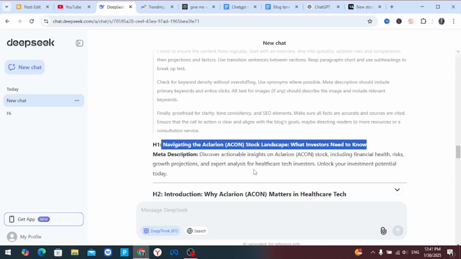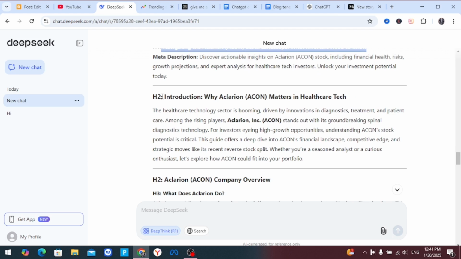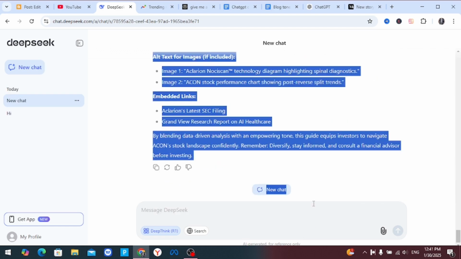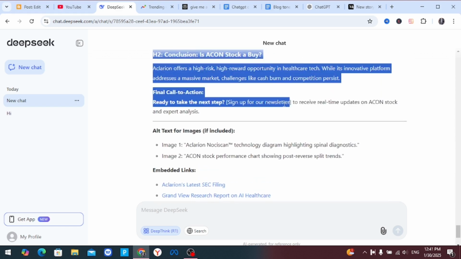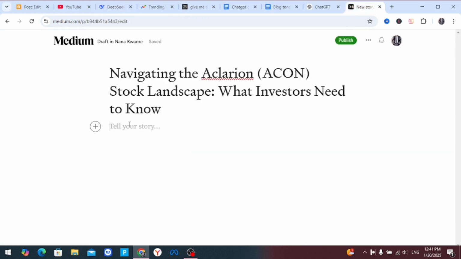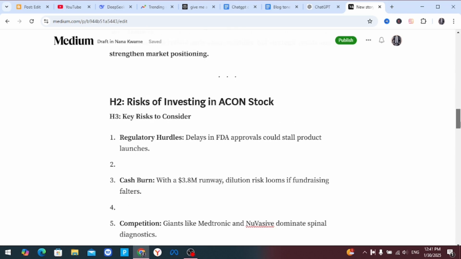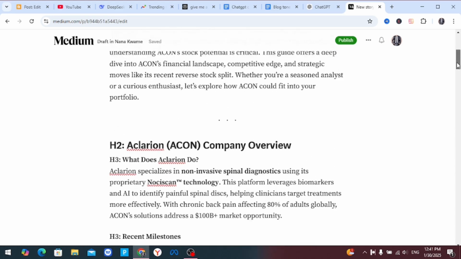So now I'm going to copy the rest from H2 downwards. Remember, we are not adding the embedded links and the alt images and what have you. So yeah, this one here. Let me copy all and paste it here where it says story. Once it's done, it's time to edit the article, because as you can see it's not well structured, so you have to edit the article before you publish it.